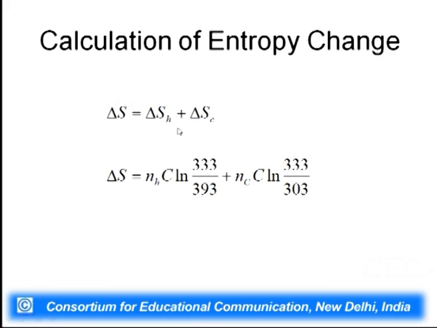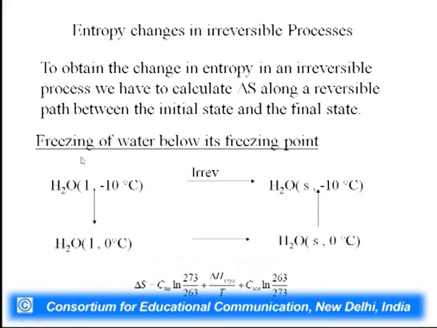In this problem, we can assume that things are carried out at constant volume, because heating does not change the volume of a solid very much. So, this process is carried out at constant volume. So, you have only temperature terms left, and so we can calculate the total entropy change for the process.